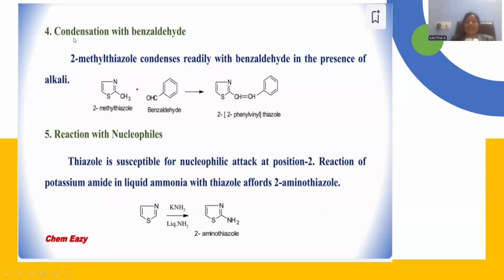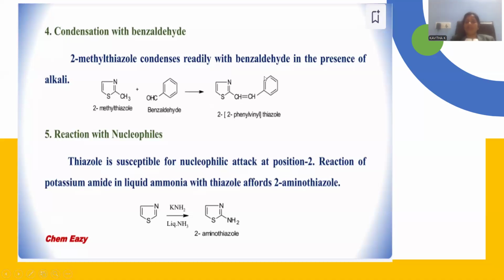Let me perform another reaction upon this thiazole, that is a condensation reaction. In order to condense, let me introduce methyl over the position number 2 on the thiazole ring, and another compound taken is benzaldehyde. Together they get condensed by the removal of a water molecule, able to generate a carbon-carbon double bond, right?